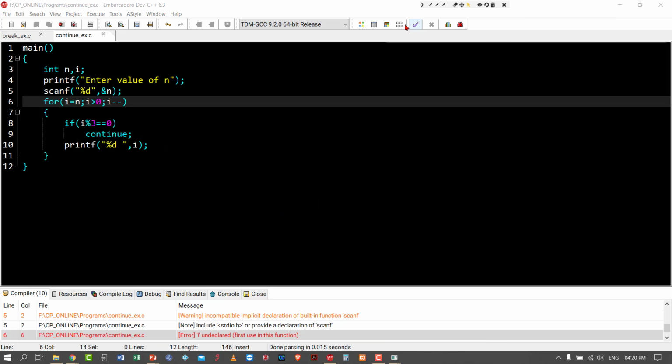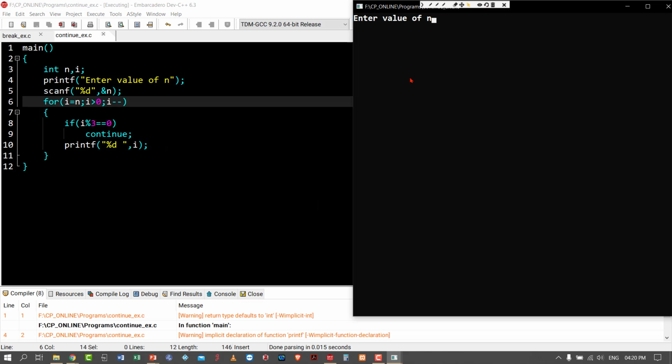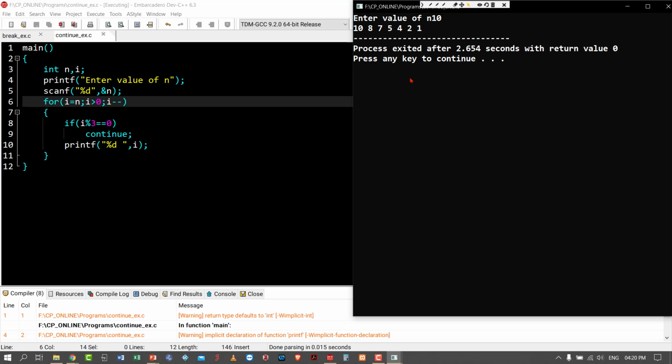I'm giving 10. So I got the output as 10, 8, 7, 5, 4, 2, 1. All the numbers which are divisible by 3 are omitted from the printing, or it is skipped for printing. Is it clear? Is the continue statement clear? Any doubt in the continue statement?